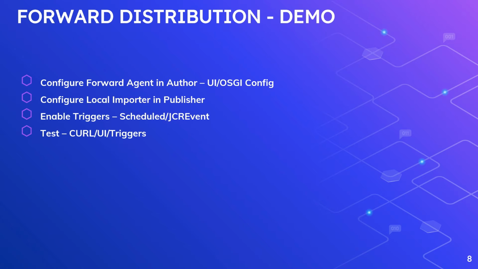Let's say a forward distribution demo. The major steps, as we already discussed: we need to configure a forward agent in author, which can be done through the UI or OSGi config. Then we need to define a local importer in publisher. Then we need to define and enable the triggers. I will show the demo on scheduled and JCR event. As a first event, we can invoke it through the curl command, as I showed for that service. Then we can define the trigger, and then test through that.